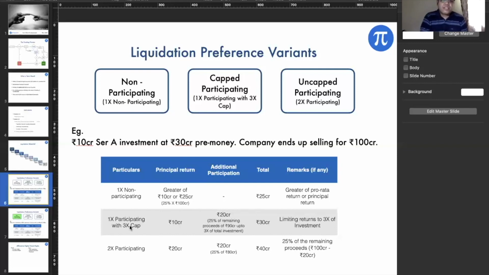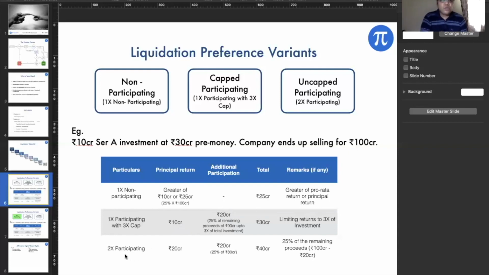When it is a 1x participating with a 3x cap, I'll get the principal return of 10 crores which I've invested. And for the remaining, I have a 25% share, so 25% of the remaining 90 crores is around 22.5 crores. If I add 22.5 crores plus 10 crores, I end up with 32.5 crores. But I have a participation cap of 3x, which is 30 crores. So I cannot exceed 30 crores here, and my additional participation will only be to the extent of 20 crores.